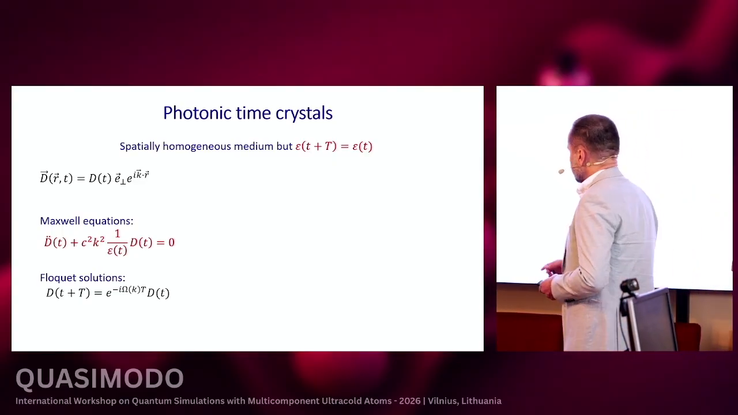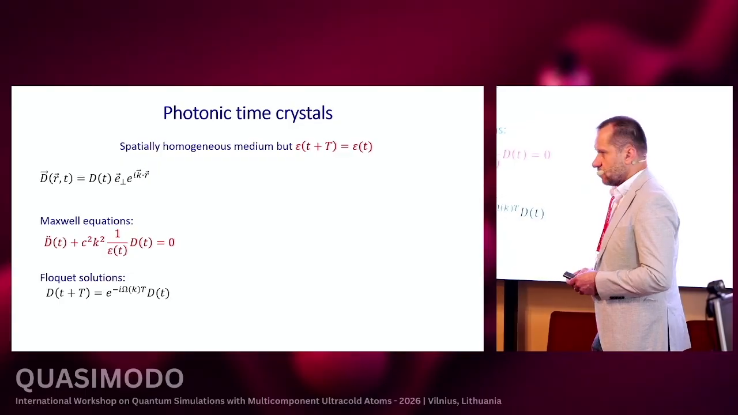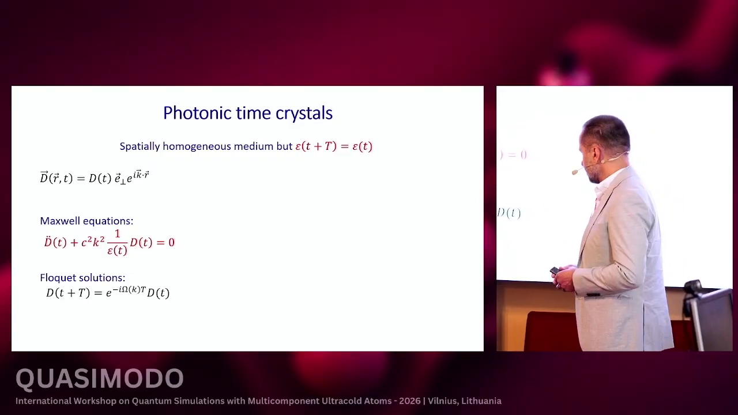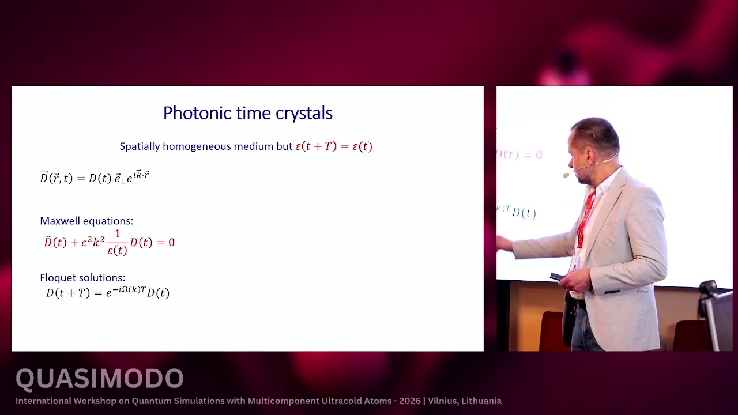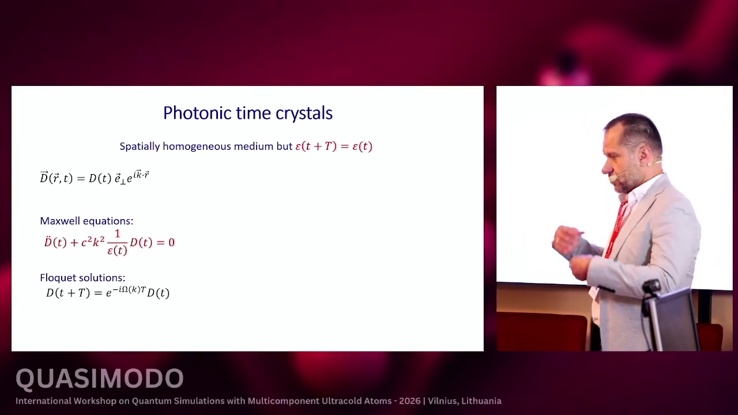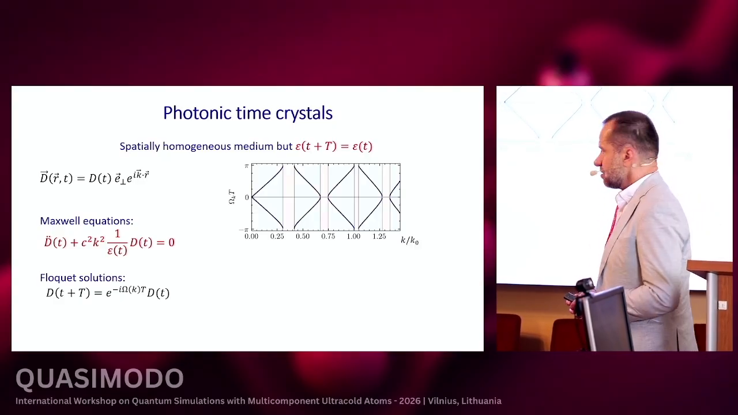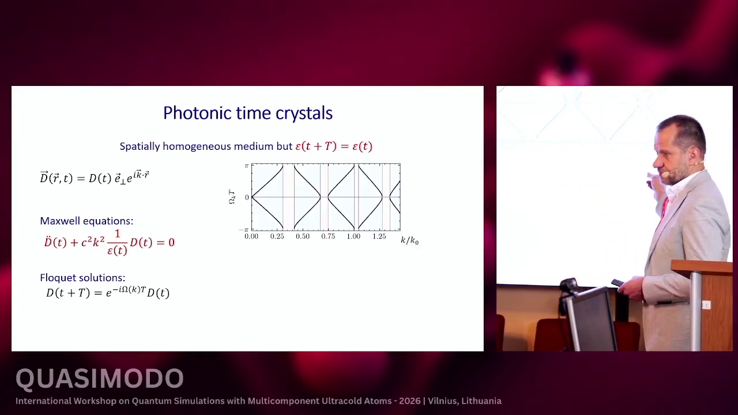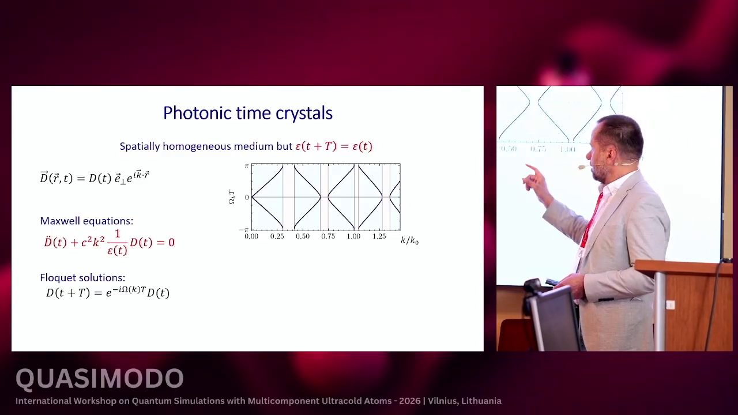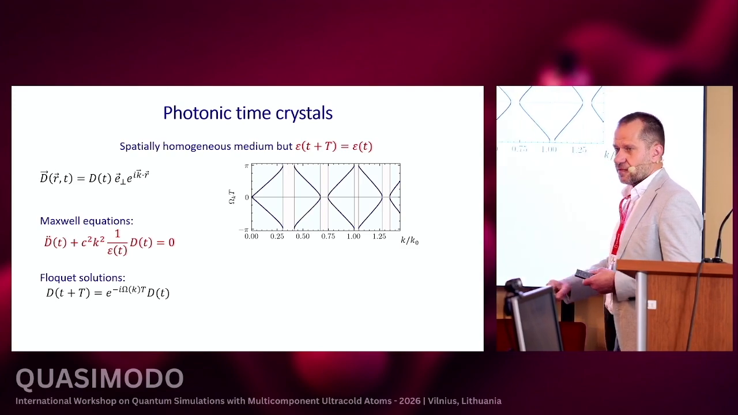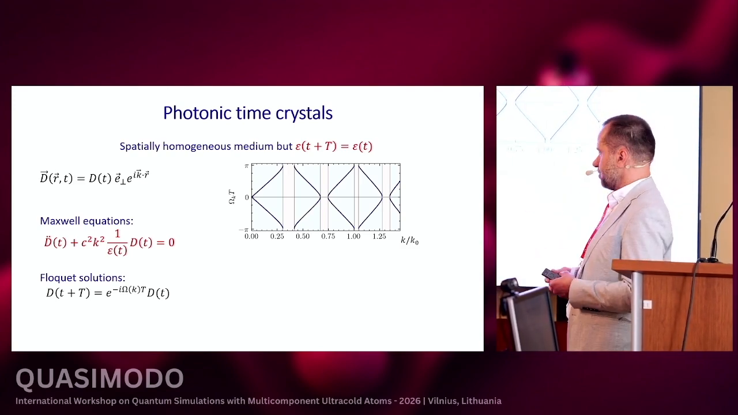Due to the fact that the permittivity changes periodically in time, we can look for Floquet solutions, which are characterized by the quasi-frequency. Omega is the quasi-frequency. If we do so, then we obtain a band structure, but in the momentum domain. So there are certain gaps in the momenta, and it seems that for these momenta, electromagnetic waves cannot propagate in the medium.